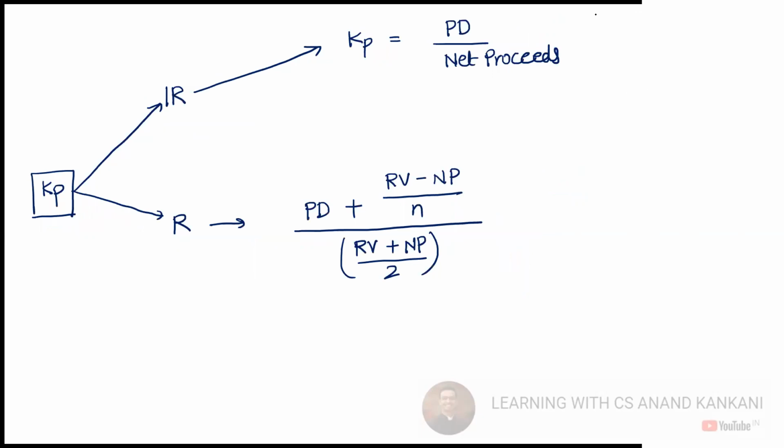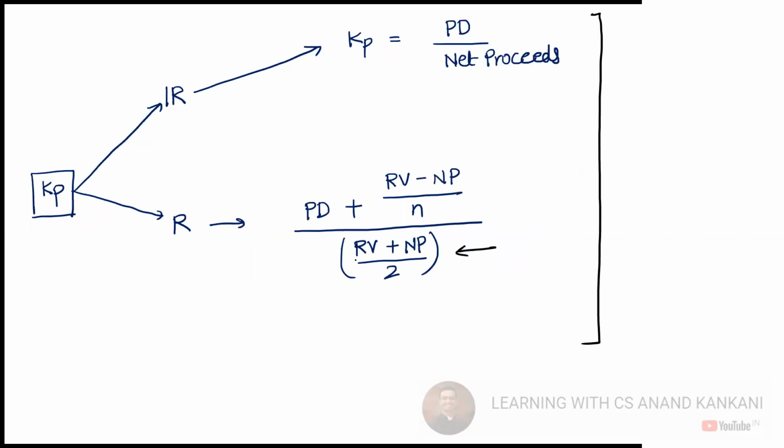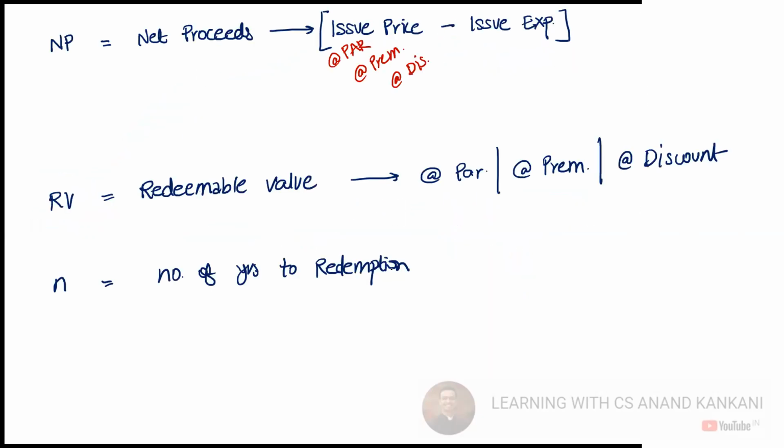Now, there is one logic that I haven't told you, the logic for this. You again need to hold on for one more lecture, where I will give it to you. Actually, I think you'll have to wait for 2 lectures. Once we are through with all, I will tell you the logic why we have this in the denominator, redeemable value plus the net proceeds by 2. Why do we take this? So this is what was there in your cost of preference and cost of debt.